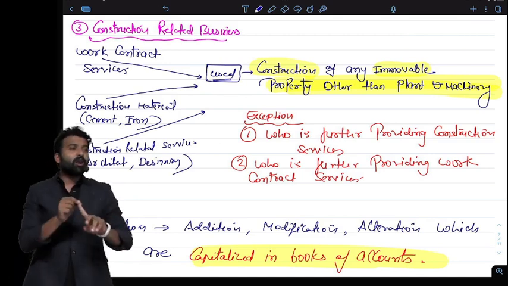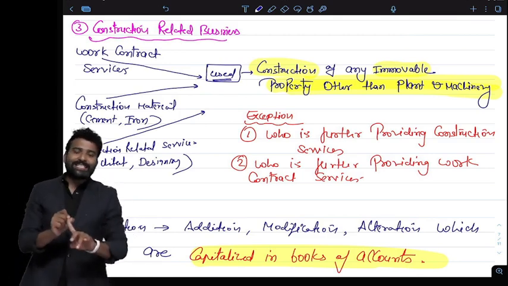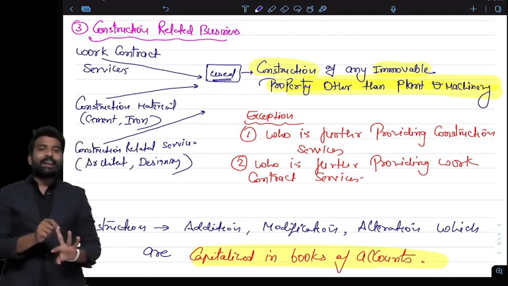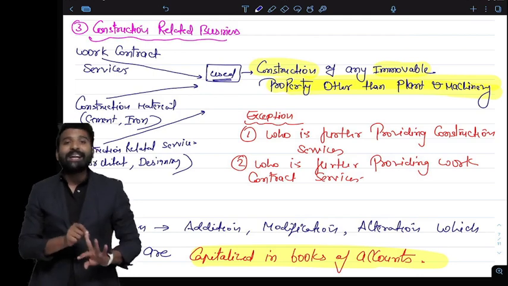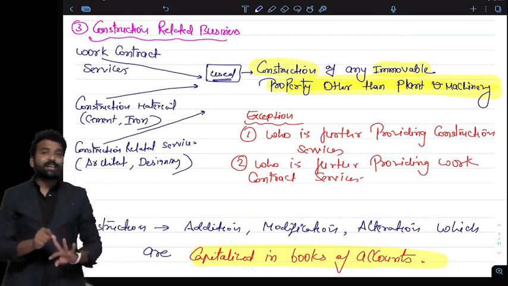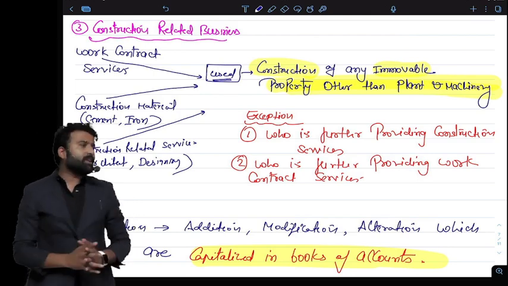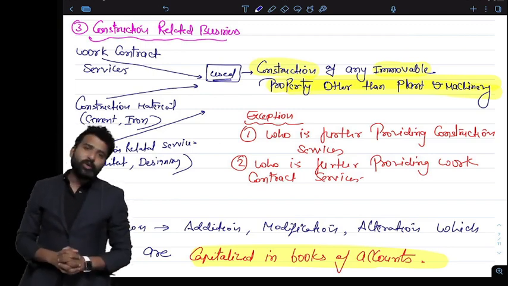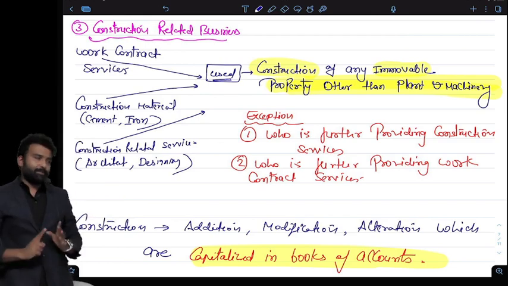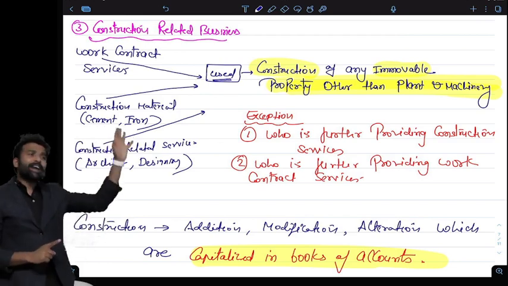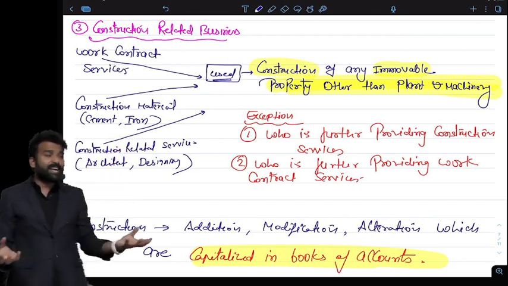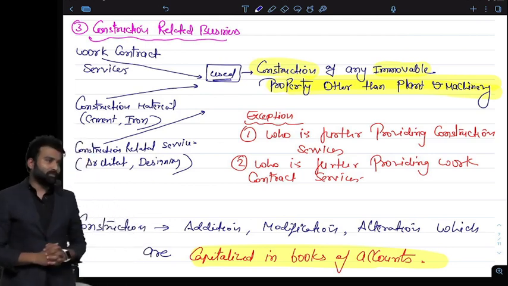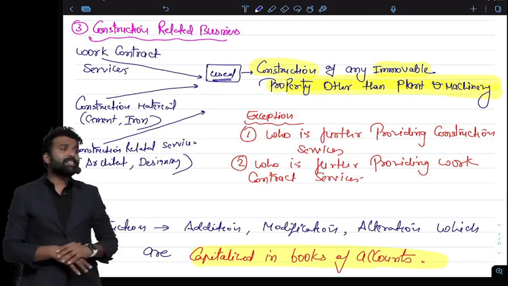So first of all, construction ITC on the material and ITC on the services is blocked. It is only allowed if it is a construction of plant and machinery. You are constructing a foundation, a base for running plant and machinery. For that, you can claim the ITC. Not the control room, not the factory. I am talking about the foundation and base on which the plant is attached. That construction is allowed, but other construction is not allowed.